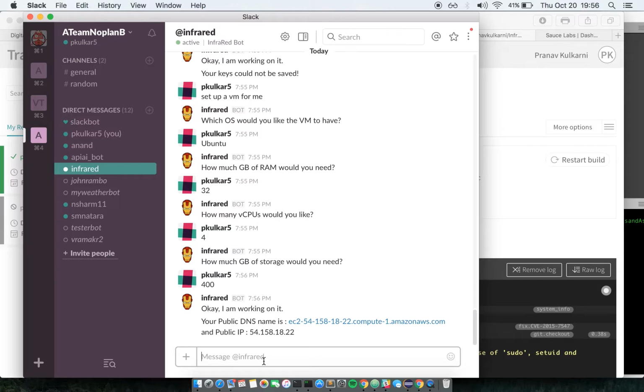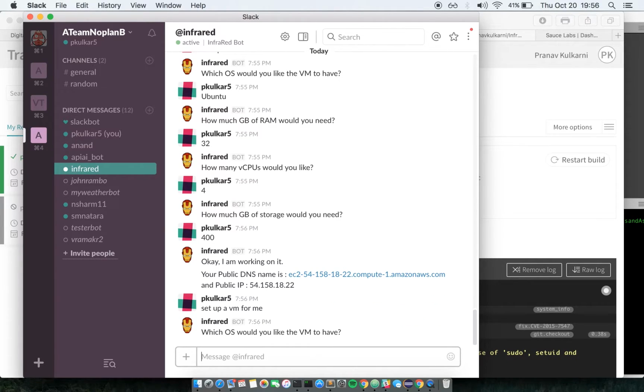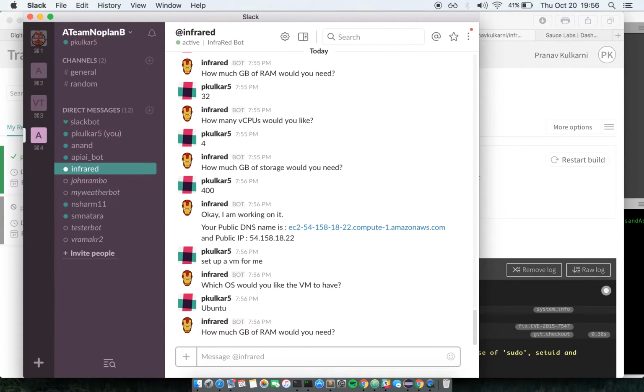This was a happy path. Let's look at the alternative path for this one. Here I will purposely try and enter something which breaks the service, like maybe a negative RAM.